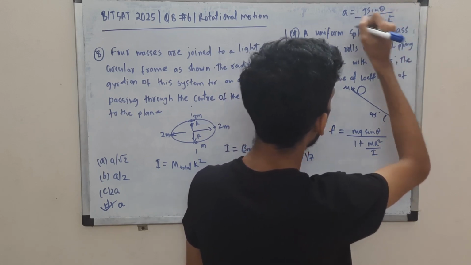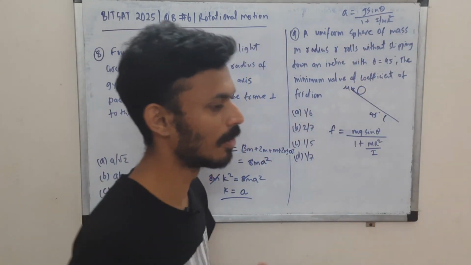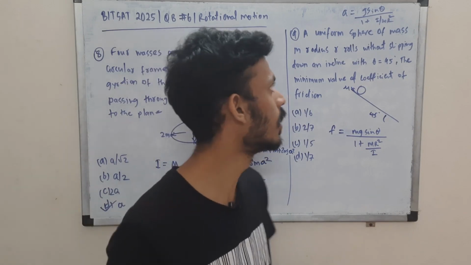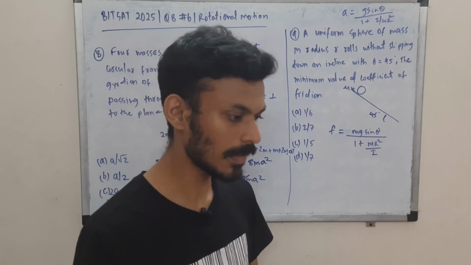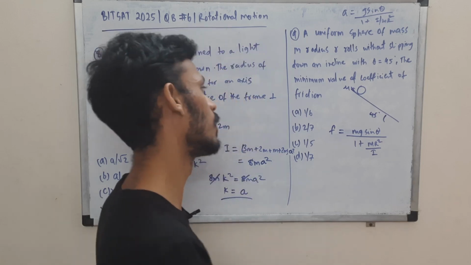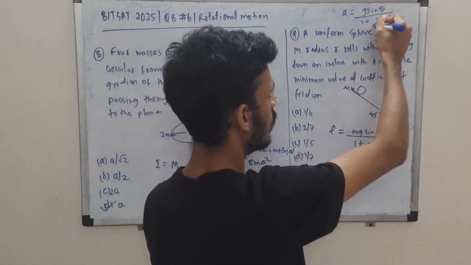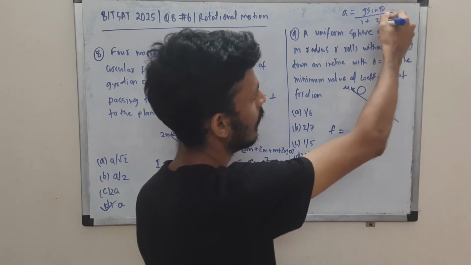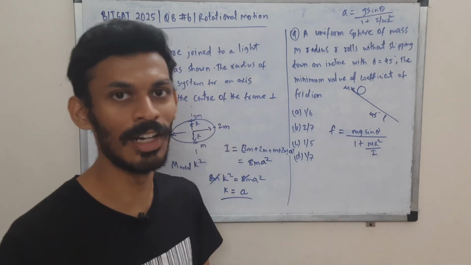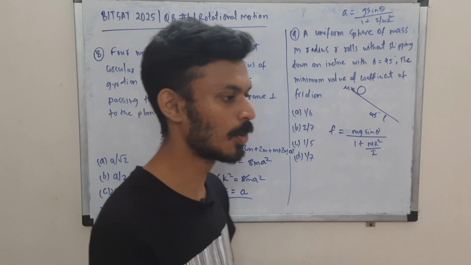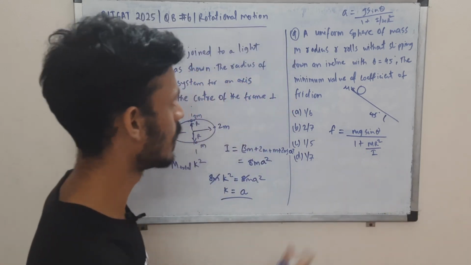Sometimes they might roll down two different kinds of material, like a hollow sphere and a solid sphere. They might ask you to find the ratio of their accelerations down the inclined plane. So you can find it using this formula, and it will only depend on this I, right? For different systems the I will change, and that will lead to different accelerations. So different things roll down at a different rate down the inclined plane. That is the concept here.